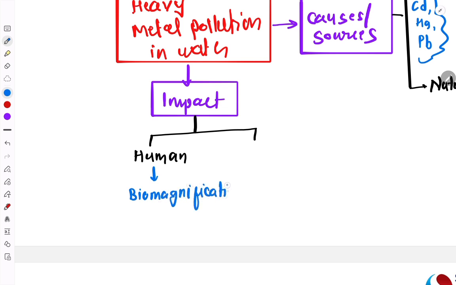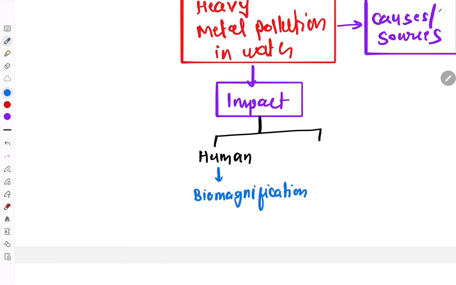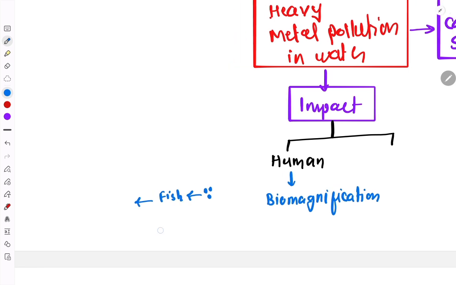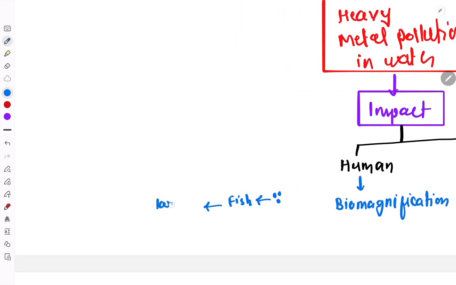What is biomagnification? Suppose there is heavy metal, and this heavy metal has been consumed by small fish, then this small fish has been consumed by a large fish, and this large fish is consumed by the human.